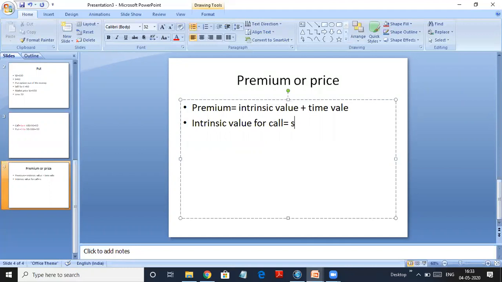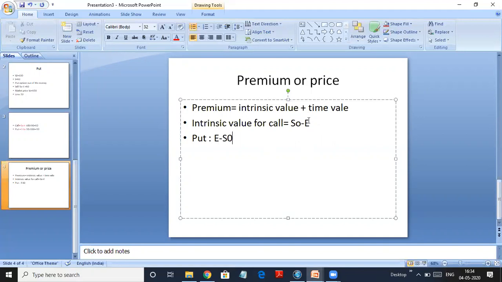I will do S0 minus E, because this is what we found to check whether it's in the money, at the money, or out of the money. When I do S0 minus E, I will get to know which it is. So it is giving you the intrinsic value for a call option. For a put option, your intrinsic value will be that formula, E minus S0.